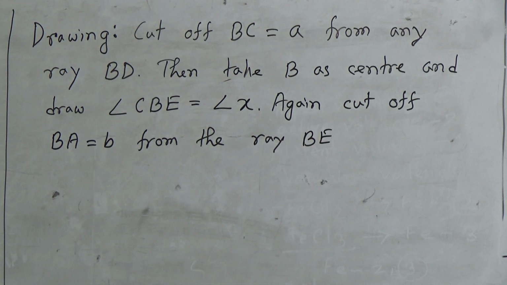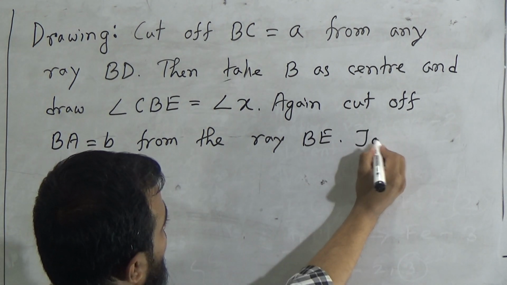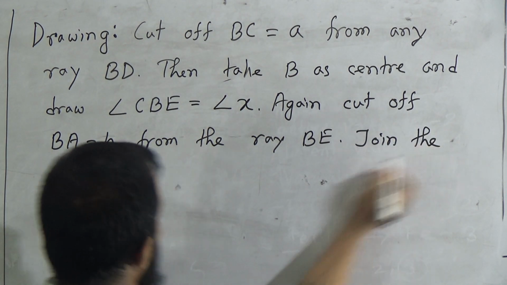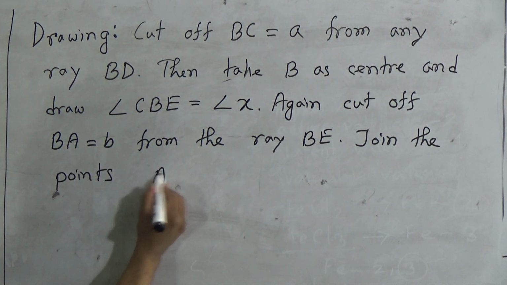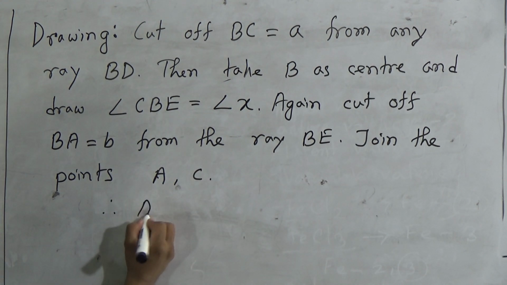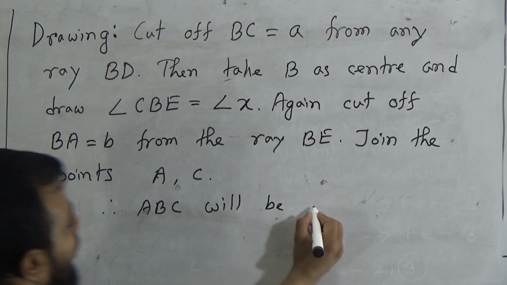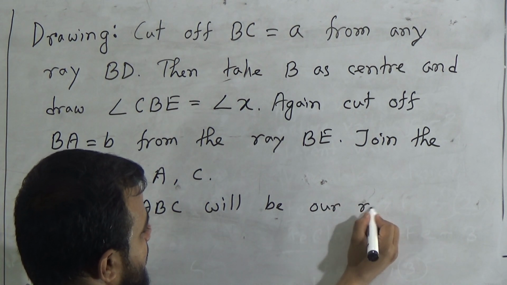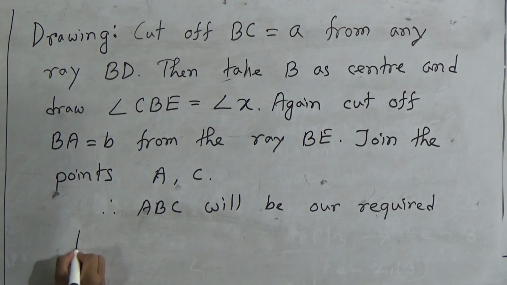That means from the ray BE we should cut off BA equal to B, the length B. After that we should join A, C. Therefore, ABC will be our required triangle.